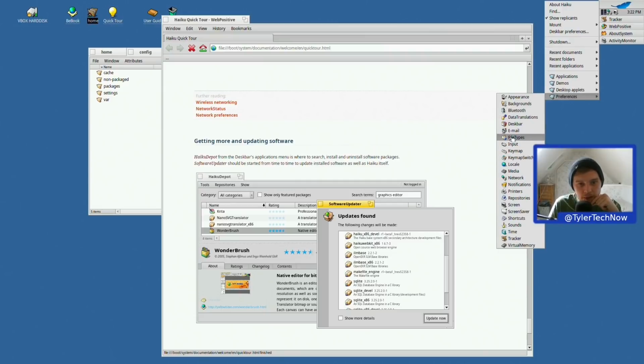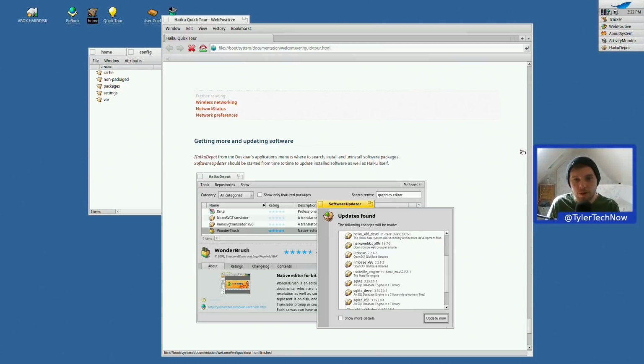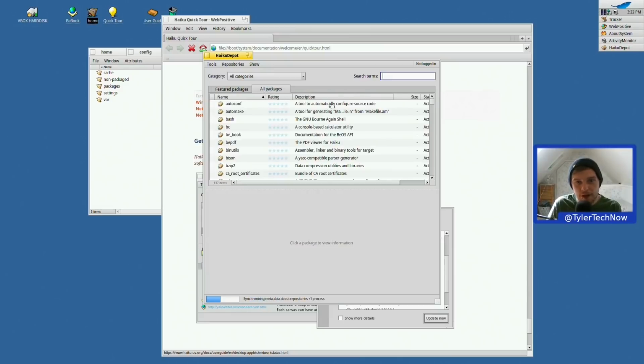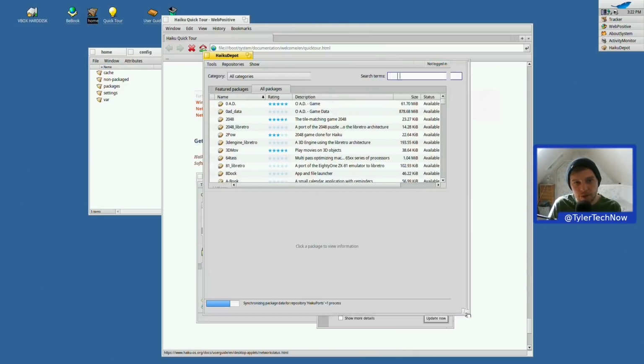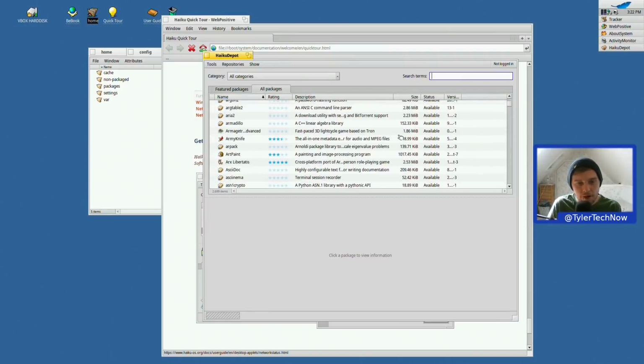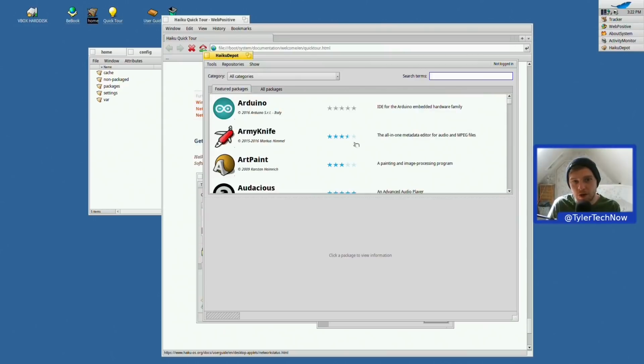Nope. Haiku Depot application menu. Okay. Right, we're going to look for Haiku Depot. There we go. Haiku Depot. Right, so we are in the package manager, if you like to call it that. And here's all of the packages that are currently available. I think I remember reading somewhere that OpenShot is available on Haiku, so we might try and install that.